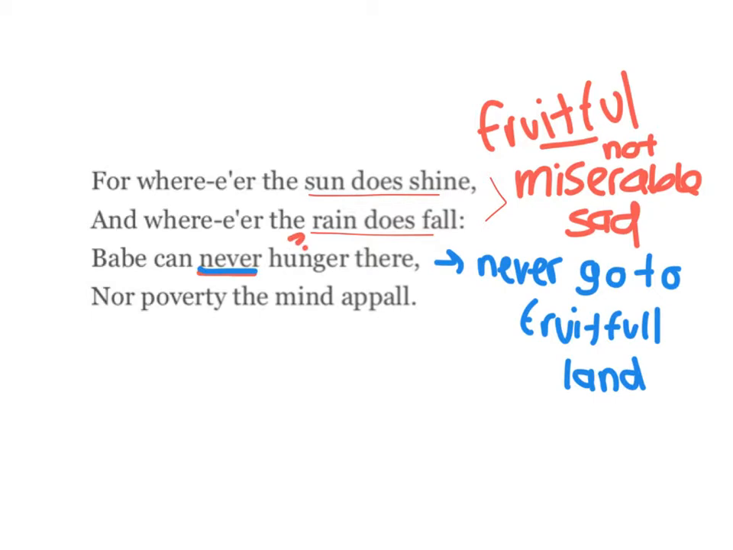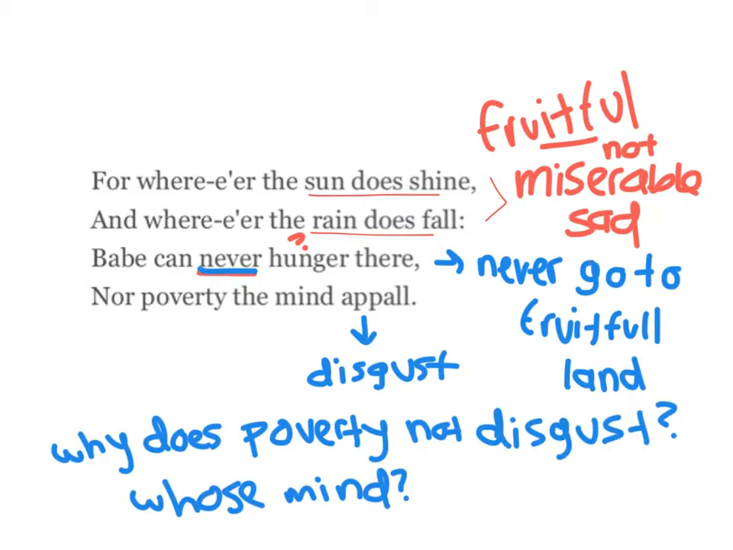And this last sentence says, "nor poverty the mind appall." The word appall is one of those words that you might need to look the definition up, and it means disgust. So it's saying that poverty does not disgust the mind. It's also important in poetry to ask questions. So we'd ask ourselves, why doesn't the poem discuss whoever it's talking about? And also, who are they talking about? Whose mind does poverty not disgust?